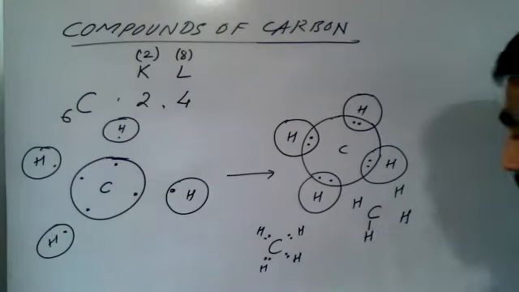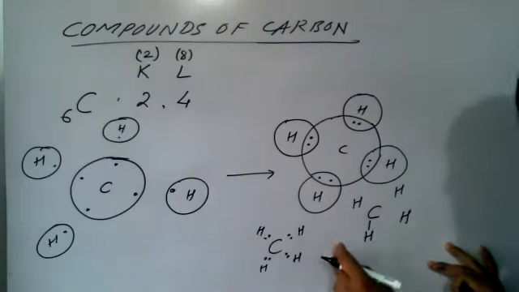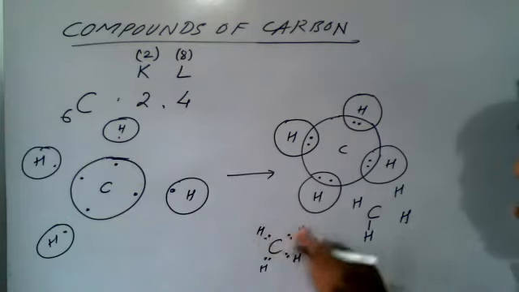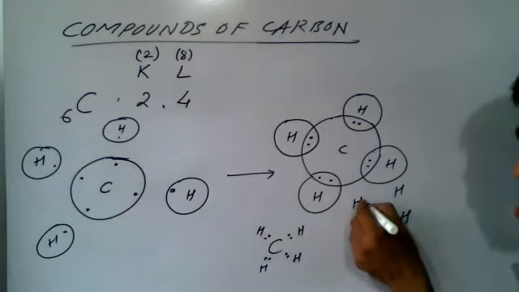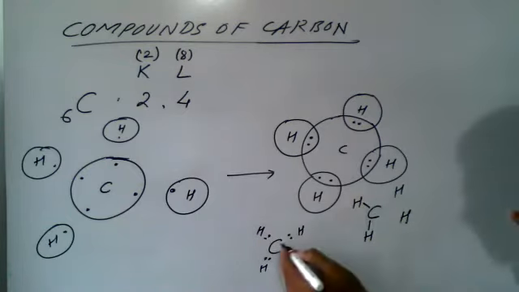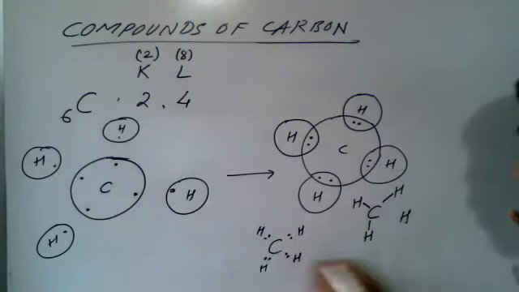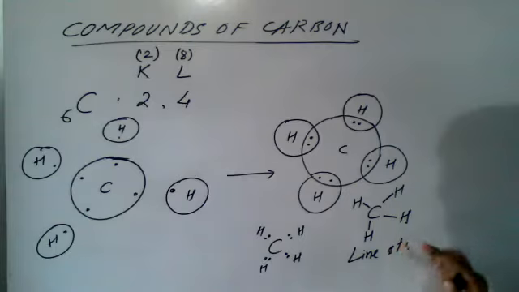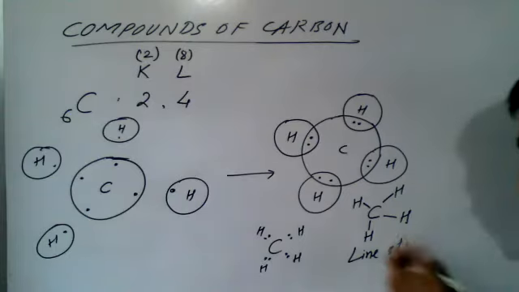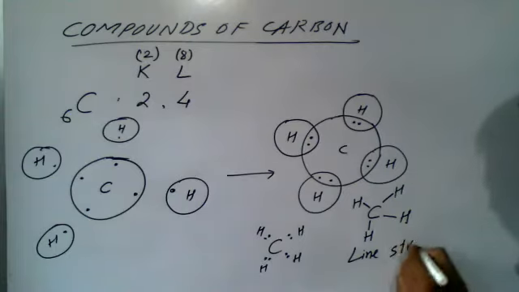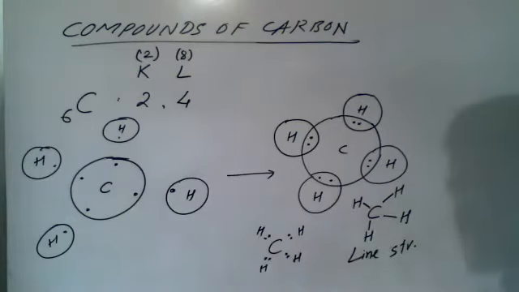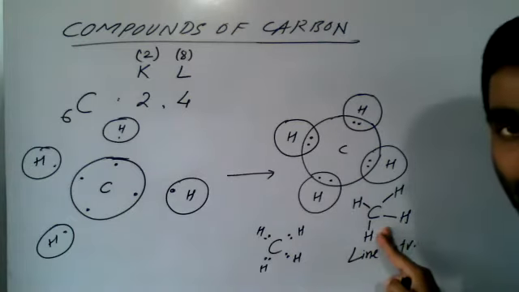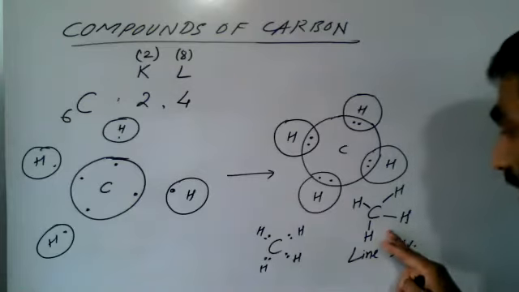Next point. This carbon and hydrogen, how many? 2 electrons. So again 1 bond. This carbon and hydrogen, 2 electrons. Again 1 bond. And this here. So this is the line structure. This is the line structure, and this is the only accepted structure in chemistry. Got it? Fine. So this is the line structure.